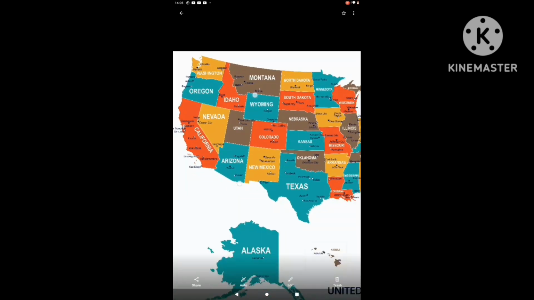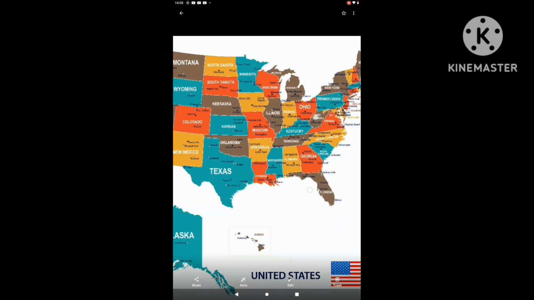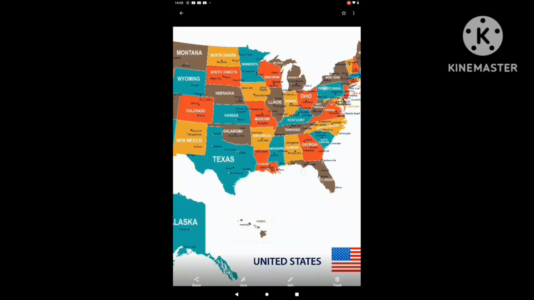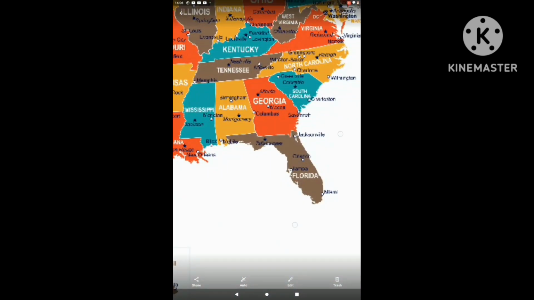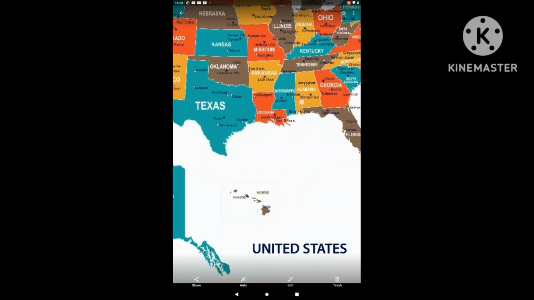We are going to know about the USA. There are 50 states in the USA. In the mainland there are 48, and the 49th is Alaska, that the USA bought from Russia, and the 50th state is Hawaii. Now we are going to know about more states of the USA.